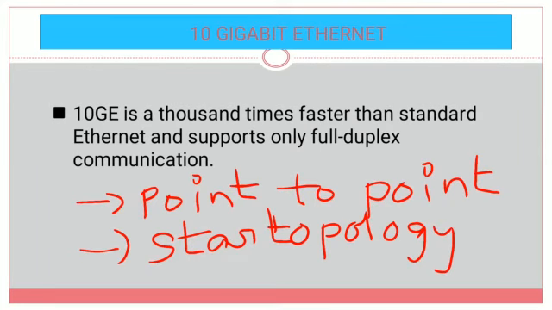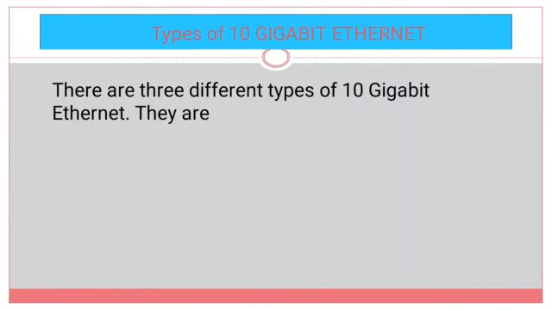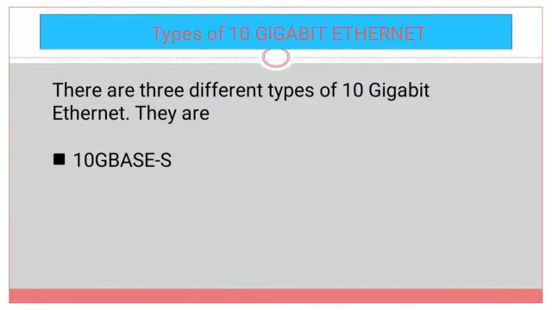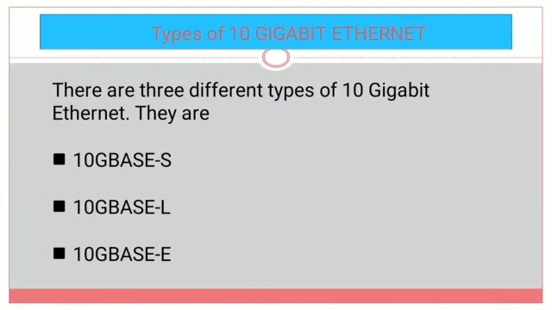Now, for connecting the computer devices, we use various wires. What are the different types of implementations in 10 gigabit Ethernet? We have three different types of implementations. The first one is 10G base S, the second one is 10G base L, and the third one is 10G base E. These are the three implementations used in 10 gigabit Ethernet.